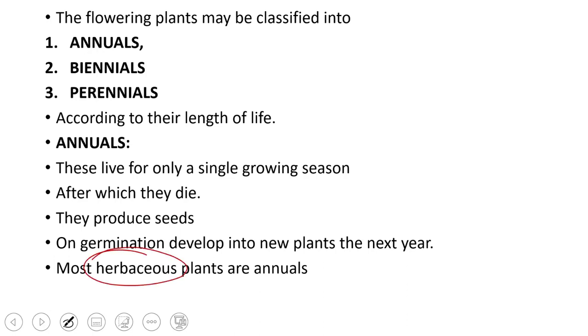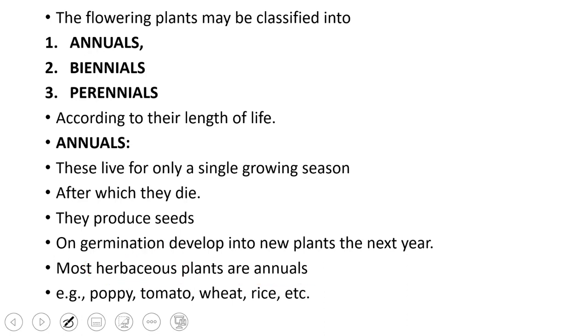In the previous video we saw herbs, shrubs and trees. So herbaceous plants are mostly annuals, and it's a very large number. You can name any plant. There are many examples. A few of them are given here, like poppy and tomato, wheat, rice, and all the wild plants that usually grow during spring. They are almost always annuals. Most of the grasses like Polypogon monspeliensis, the Chenopodium species, the Amaranthus, and many others are annuals. So this was the discussion of the annual plant.